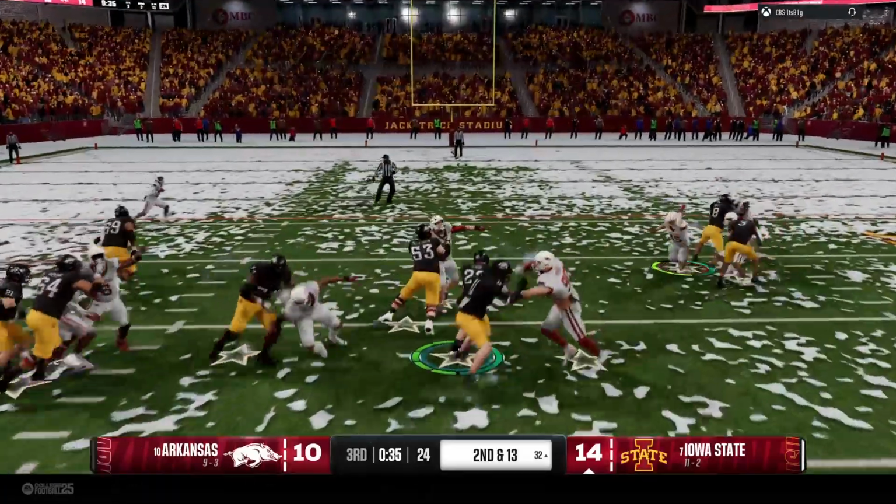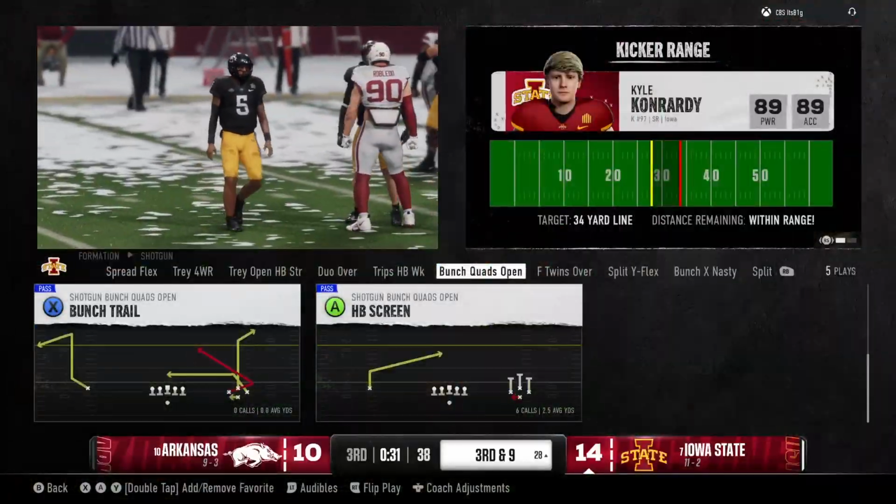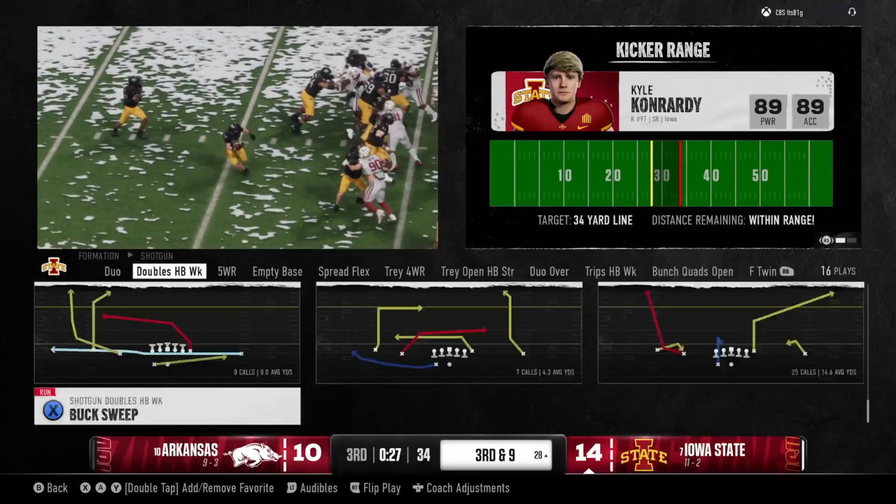It's a shotgun run call. Only a short gain in that run. Defense able to pen him in. Third down coming up.